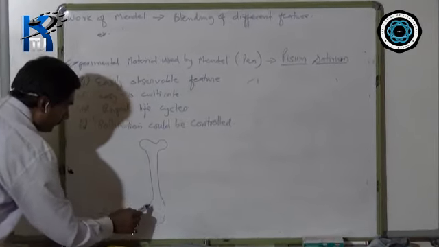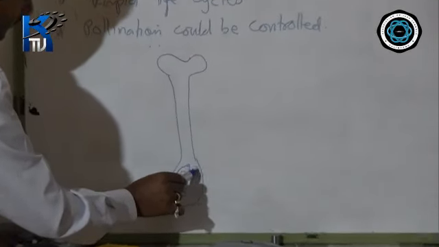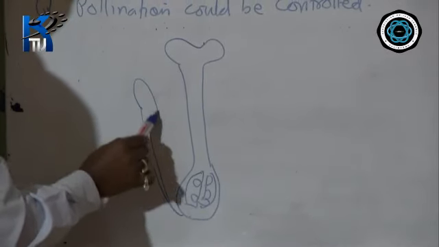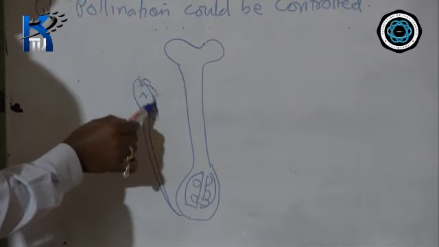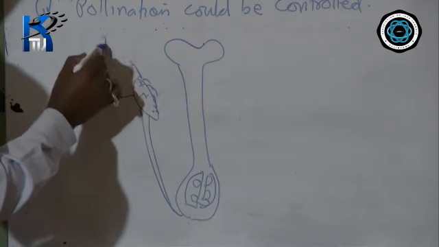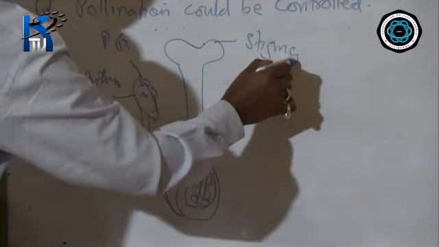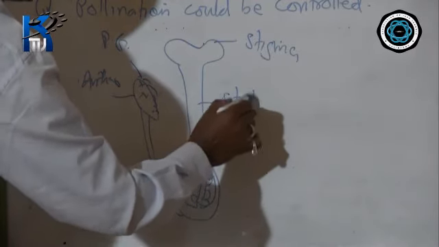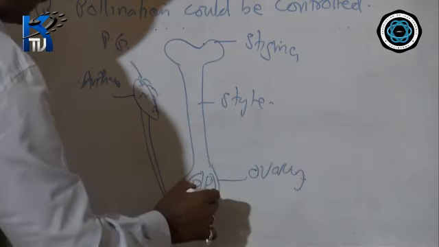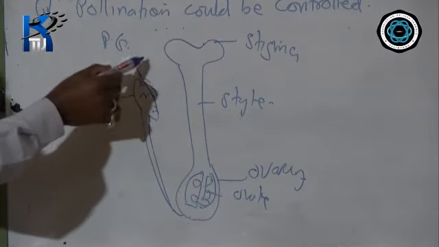This is the gynoecium. The anther and the pollen grains. This is the anther. These are the pollen grains. This is the stigma, style, ovary and ovule. Now, naturally what will happen?